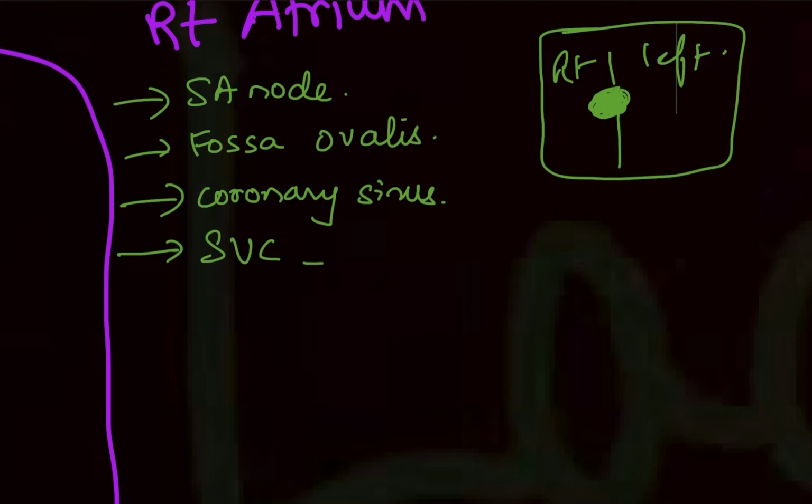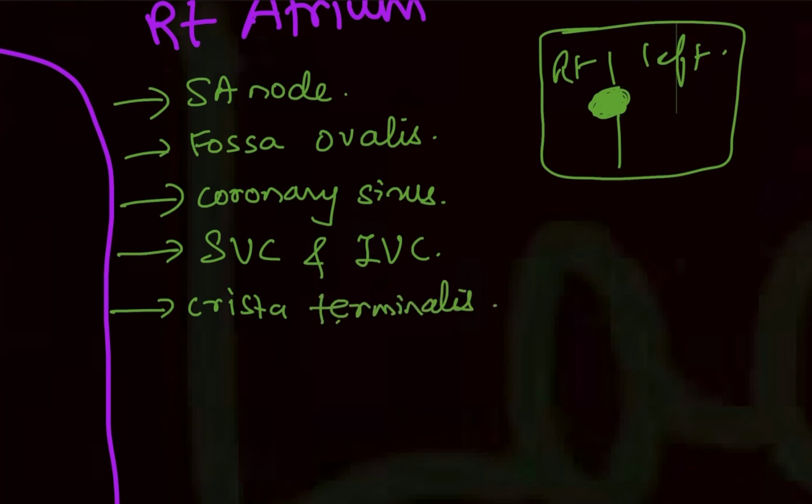It has the superior vena cava and inferior vena cava openings. So these are some of the structures which are present in the right atrium. It also has a structure called crista terminalis, but it's okay if you don't know it. Just know that crista terminalis is present in the right atrium. So write that also, crista terminalis.